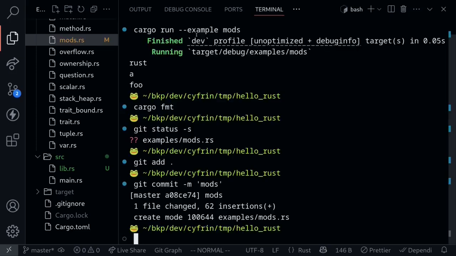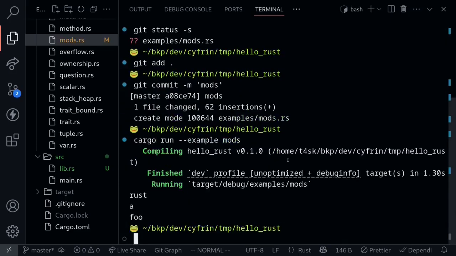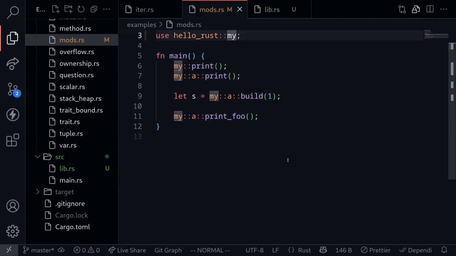Let's try executing the code again. Execute the code, and the code still works. So going back, if you wanted to also import the module foo, then you would put curly braces, and then type foo, comma, and then closing curly braces. This will import the modules foo and my. But for this example, we're only using the my module.